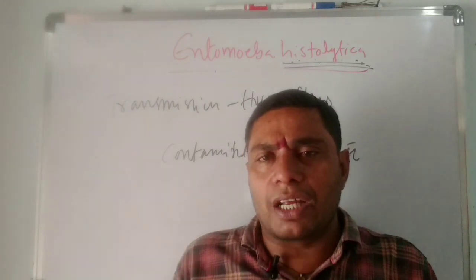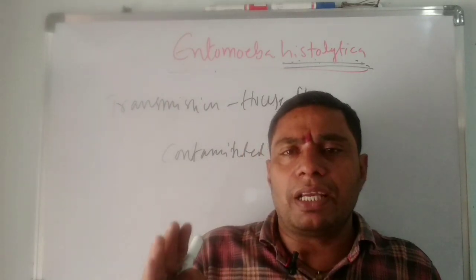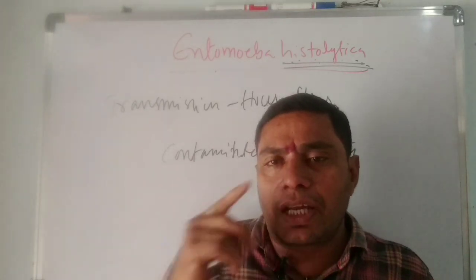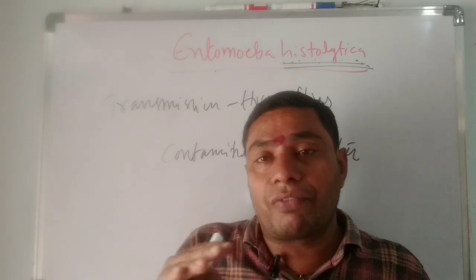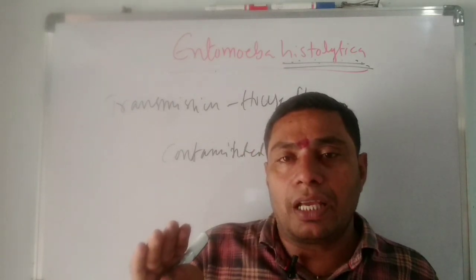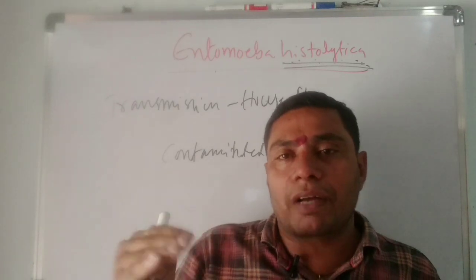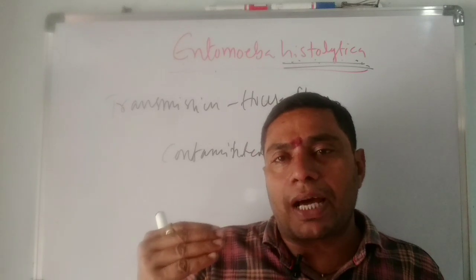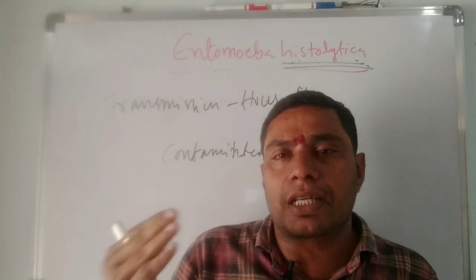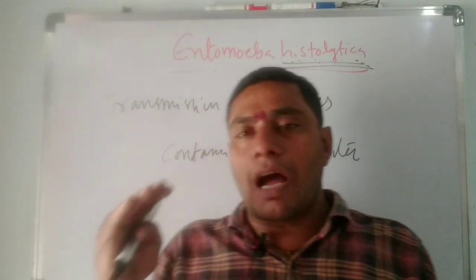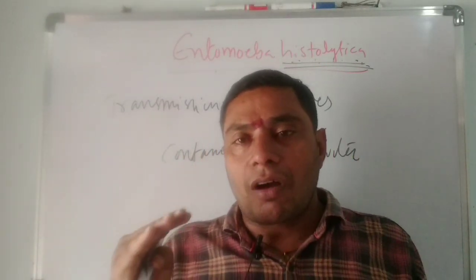Throughout the world, amoebiasis can be seen, especially in tropical and semi-tropical areas. It affects people all over the world. The causing protozoan parasite is Entamoeba histolytica. The disease is known as amoebiasis or amoebic dysentery.